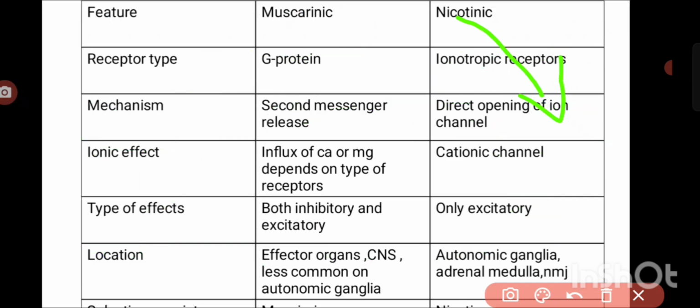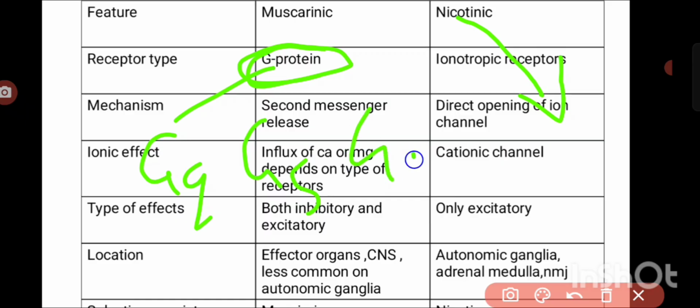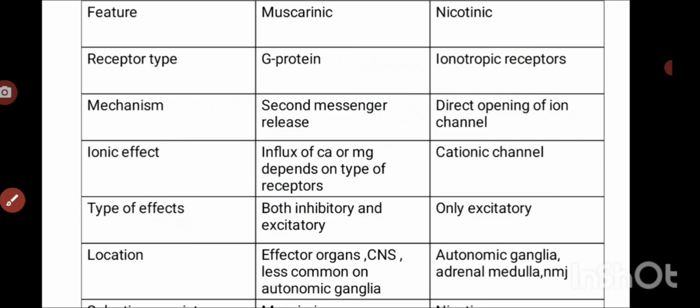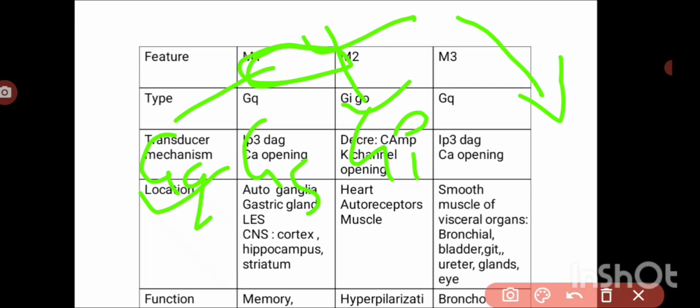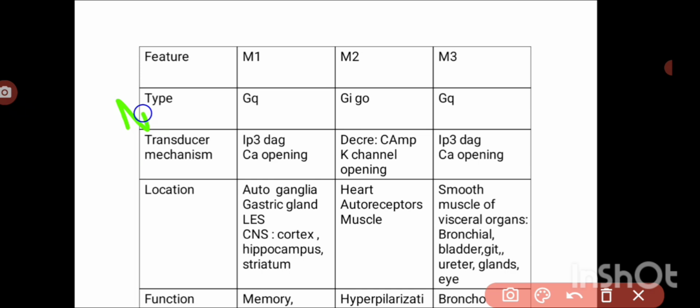Among the muscarinic receptors, these G protein coupled receptors are broadly classified into GQ, GS, GI. Some of the muscarinic receptors come under the GQ subtype and some come under the GI type. Everything we'll discuss in the next class. The muscarinic receptors are classified into 5 types, but we discussed only 3, so the remaining 2 are less important. Here M1, M2, M3, M4 and M5.